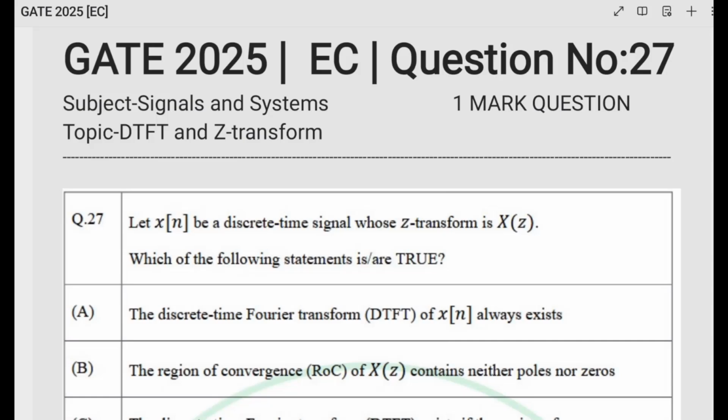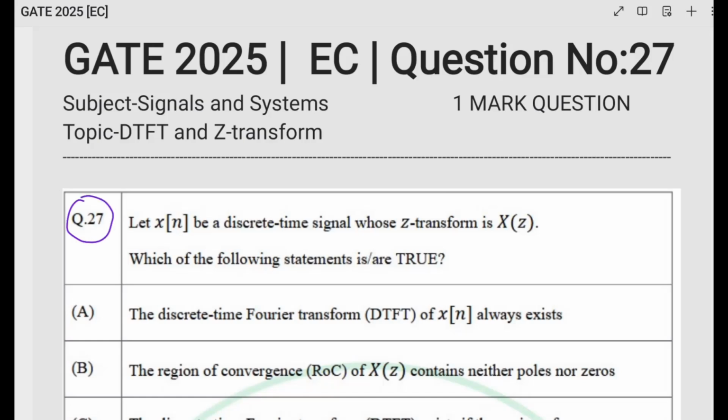This question is from GATE 2025, Electronics and Communication Branch, question number 27, and it has been asked from the subject Signals and System on the topic DTFT and Z transform. It is from both topics, DTFT and Z transform, and it's a 1 mark question. So, question number 27.